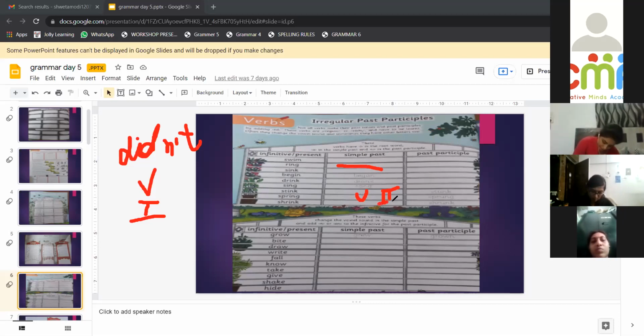If it is a question, then also first form. Did you go to school? We will not say did you went to school. With did, the first form of the verb is used. So only positive sentences of simple past will have the second form of the verb. This is the third form of the verb, and this is the first form of the verb.